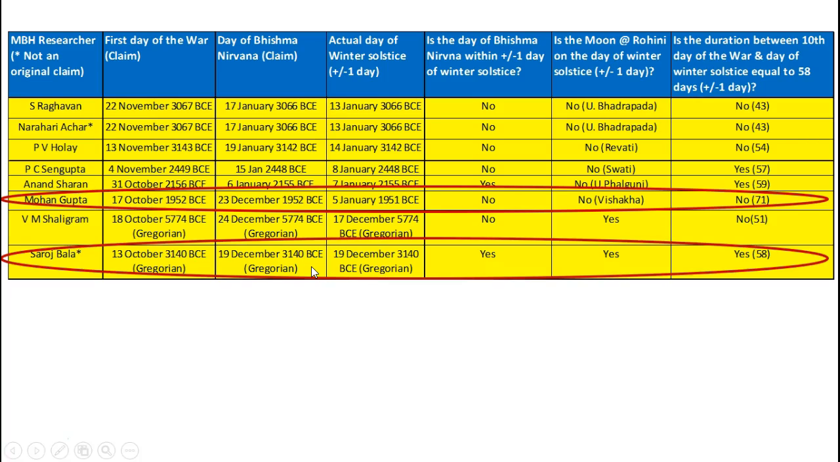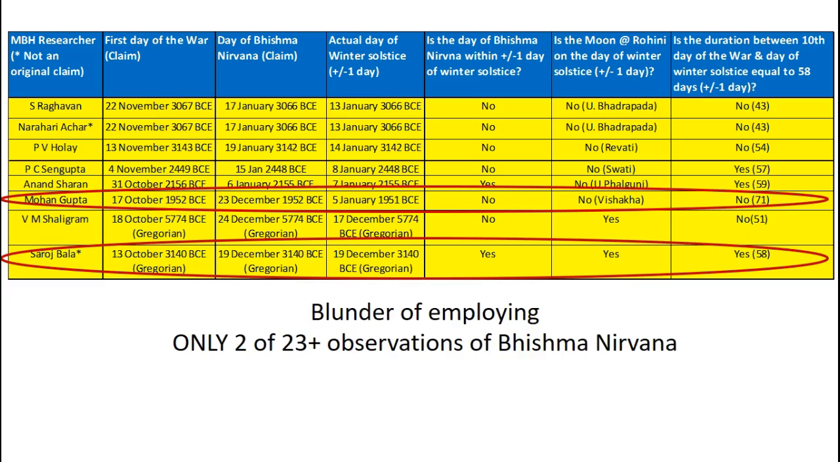The second presenter that we had today was Srimati Saroj Bala. And now look, interestingly, she actually can show moon in Rohini for her claimed day of Bhishma Nirvan, and the total duration of 58 days. So it's like, wow, okay, check, check, actually good check marks. But here is the problem. What is the blunder of employing only 2 of these 23 observations of Bhishma Nirvan?